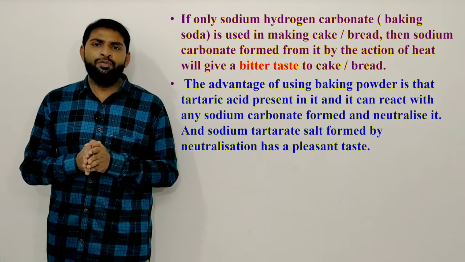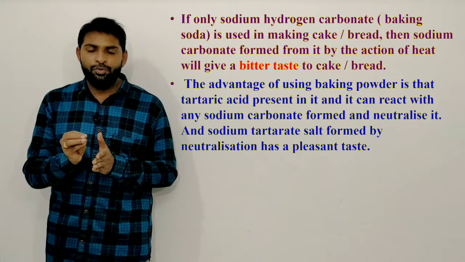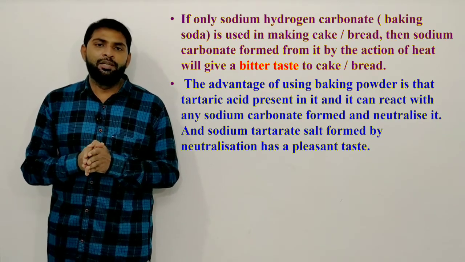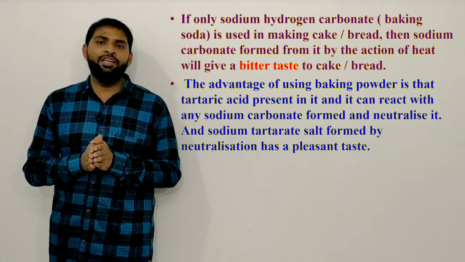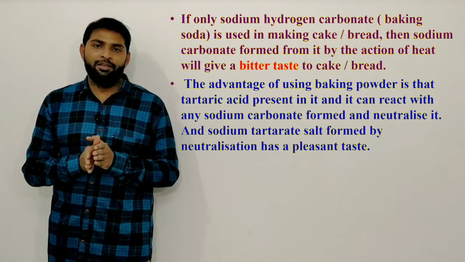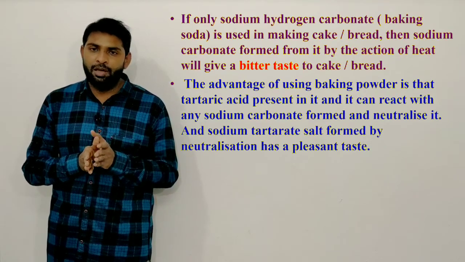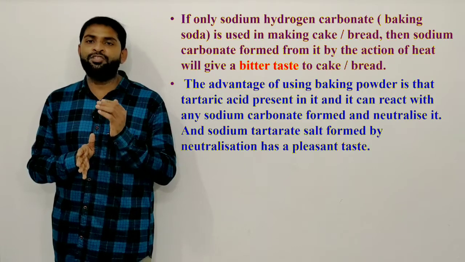The advantage of using baking powder is that the tartaric acid present in it can react with any sodium carbonate formed and neutralize it, and the sodium tartarate salt formed by neutralization has a pleasant taste.